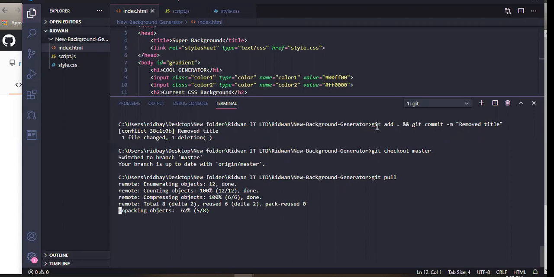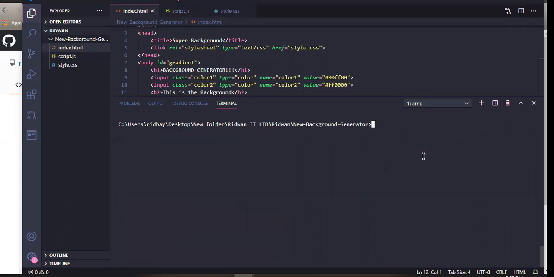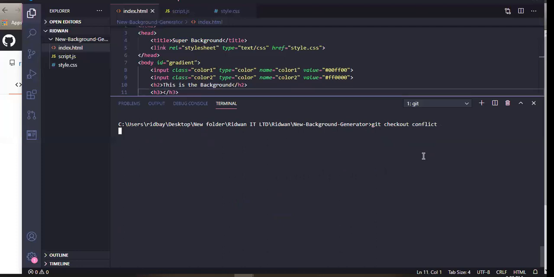So that is still coming down. So Ridwan now has the latest version from GitHub. So Ridwan now says, okay, I have the latest version, let me go back into my conflicts branch. So Ridwan did checkout conflicts. So Ridwan switched to the conflict branch now.